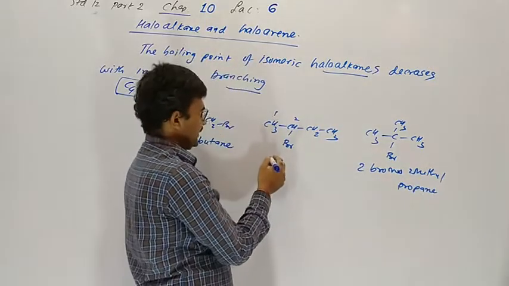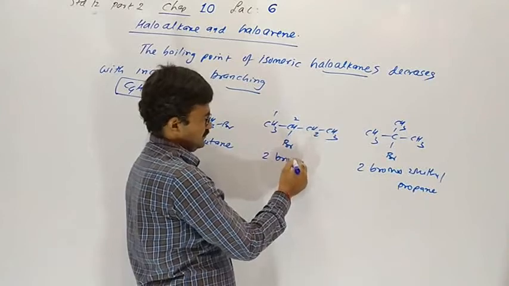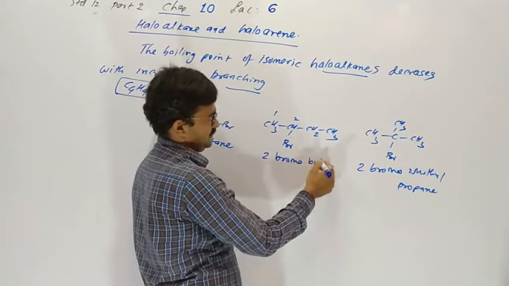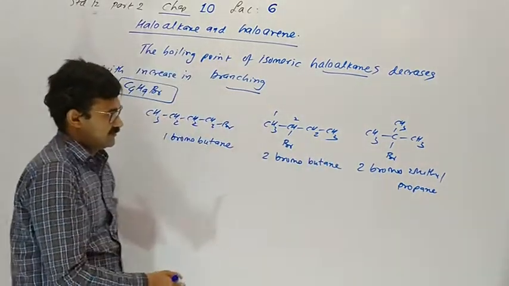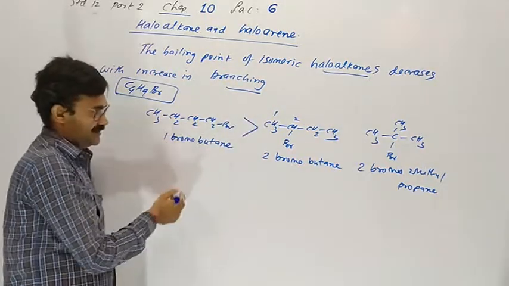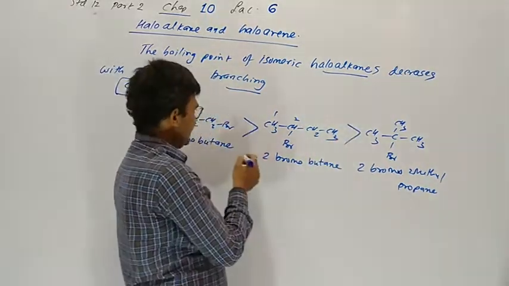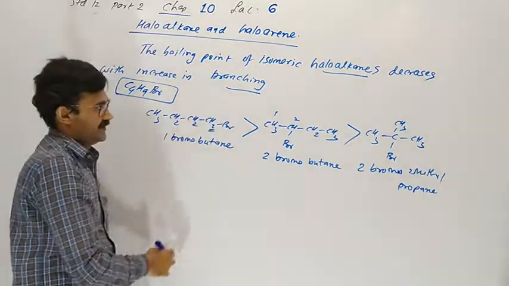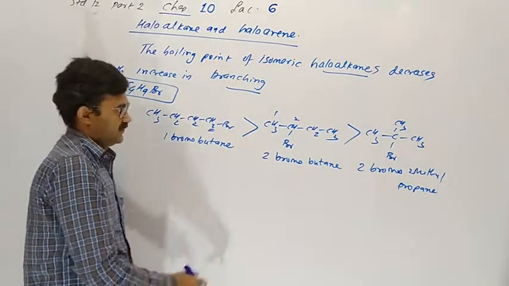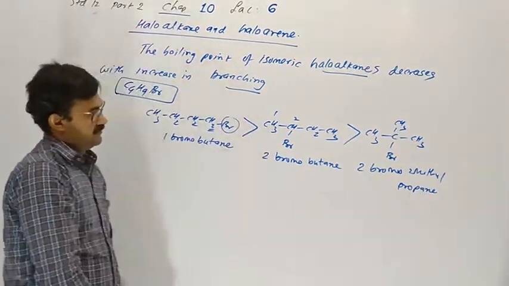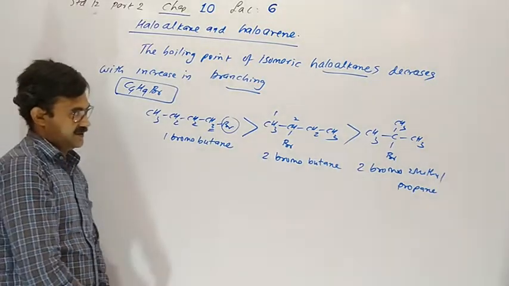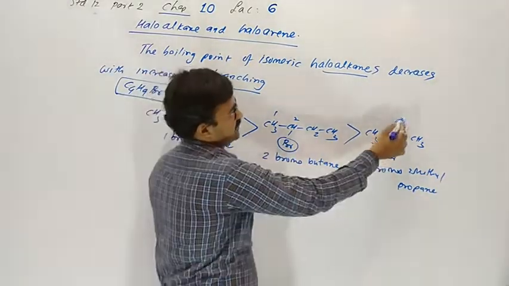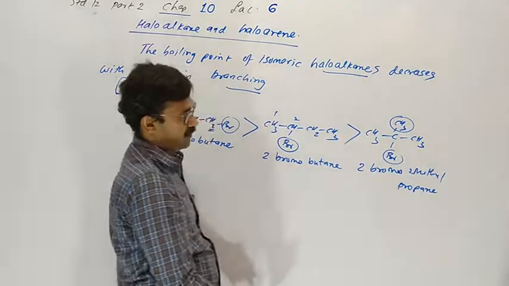Here all 3 isomers have the same molecular formula, but this one is linear. Hydrogen we are not considering as a branch. Functional group we are considering as a branch. Here is one branch, and here there are 2: methyl and bromo.